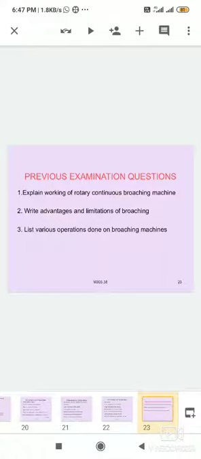The cutting speed ratio is also important, and in the broaching chapter, problems are asked in engineering. In diploma examinations, problems are not asked, so we can learn this theoretically only.